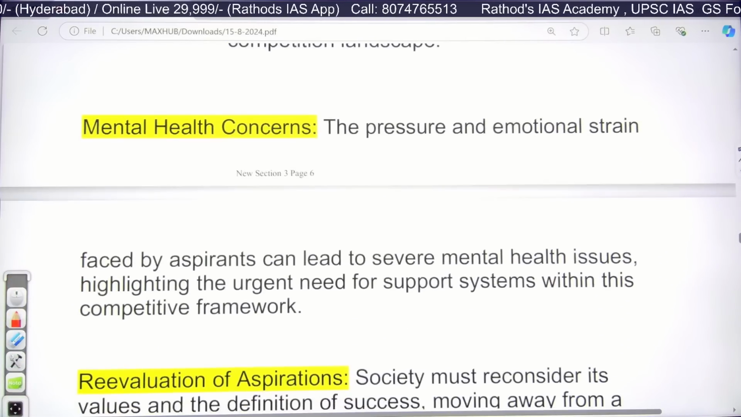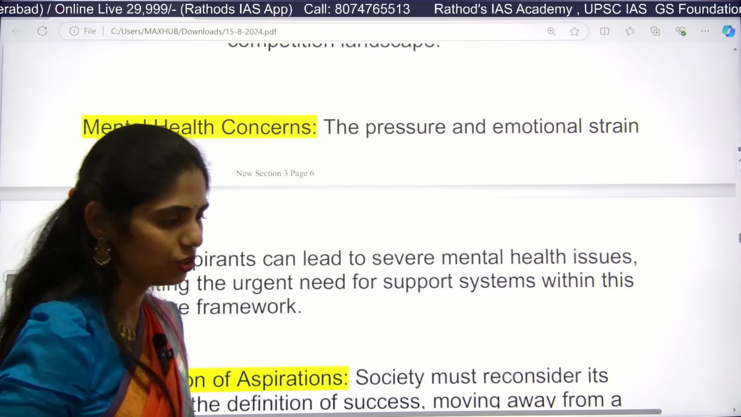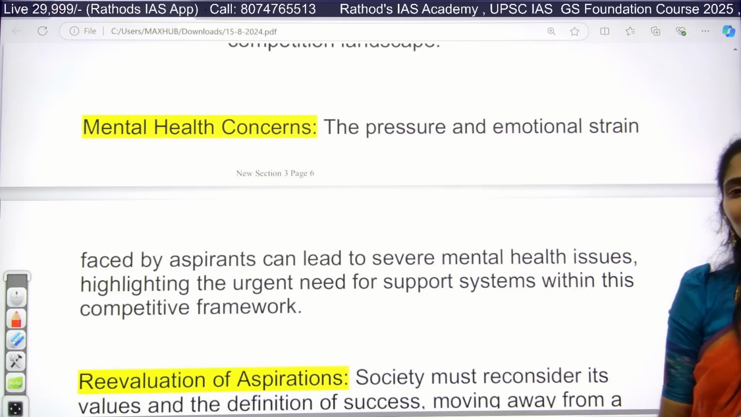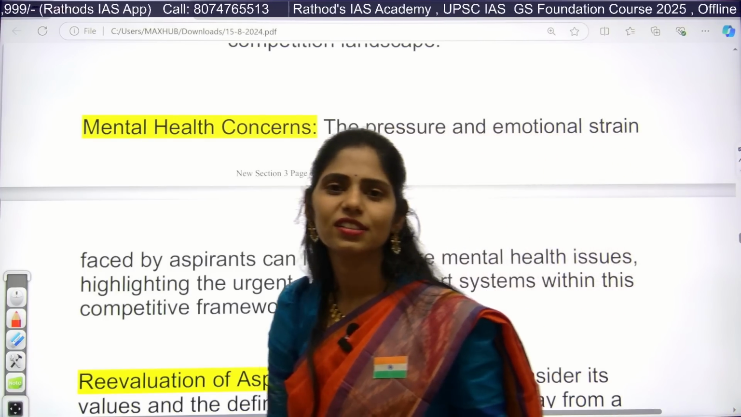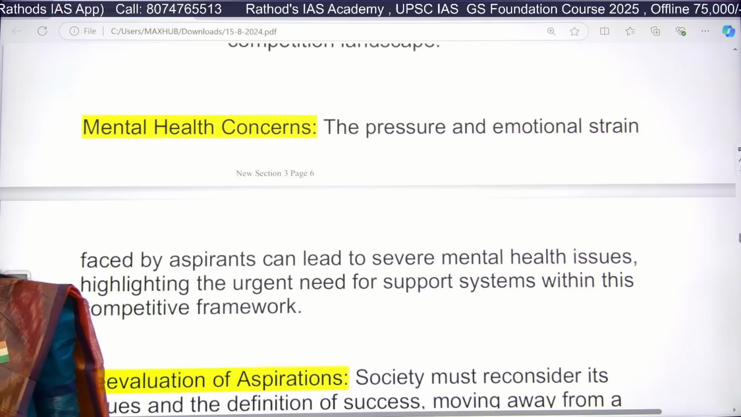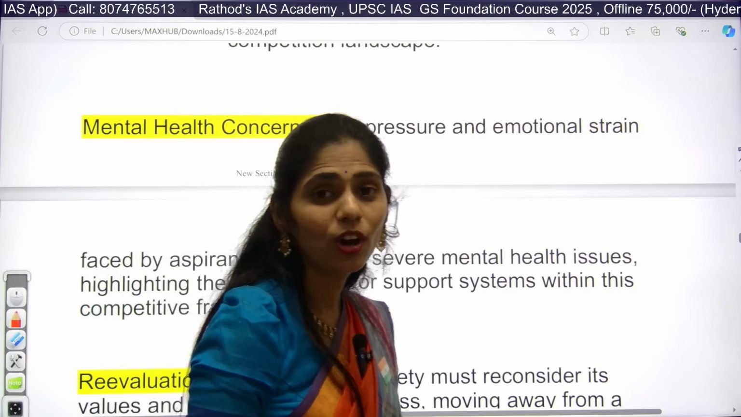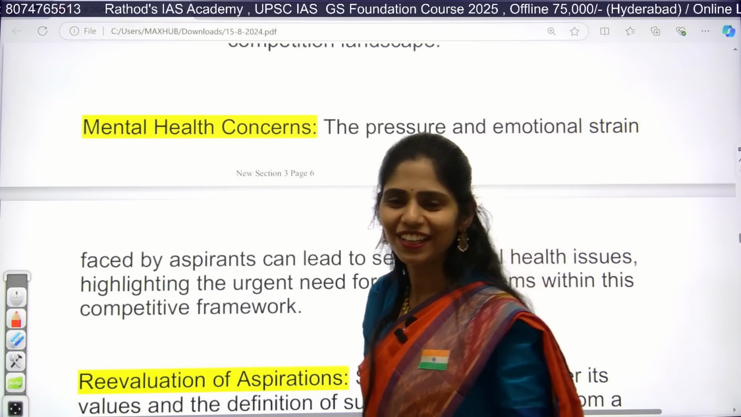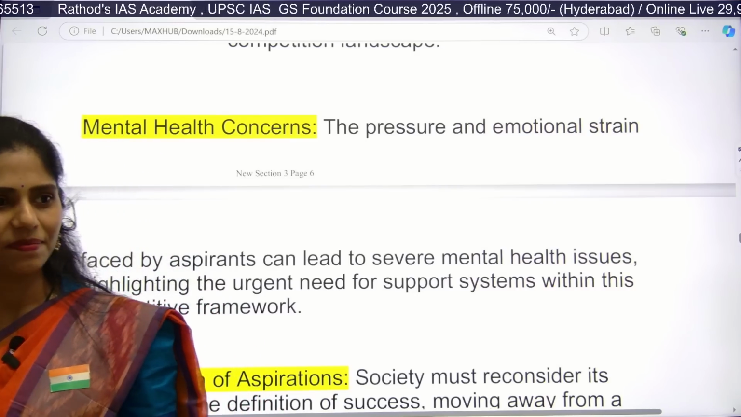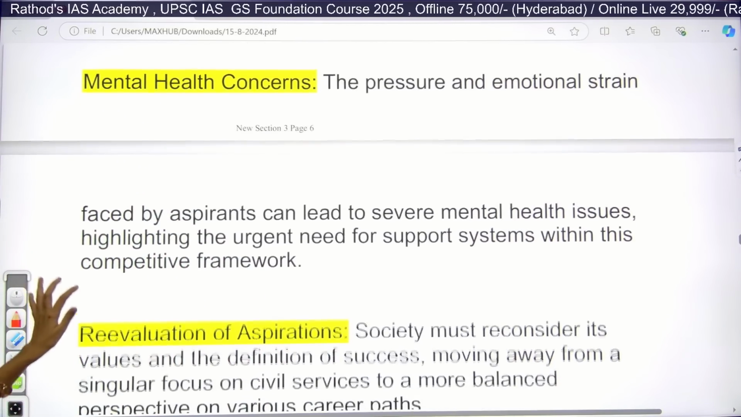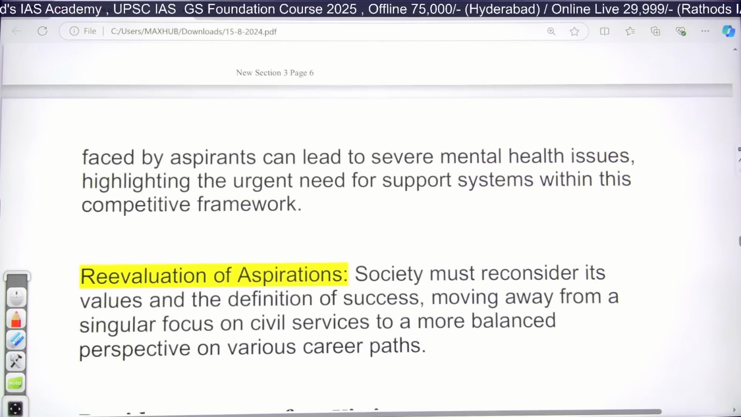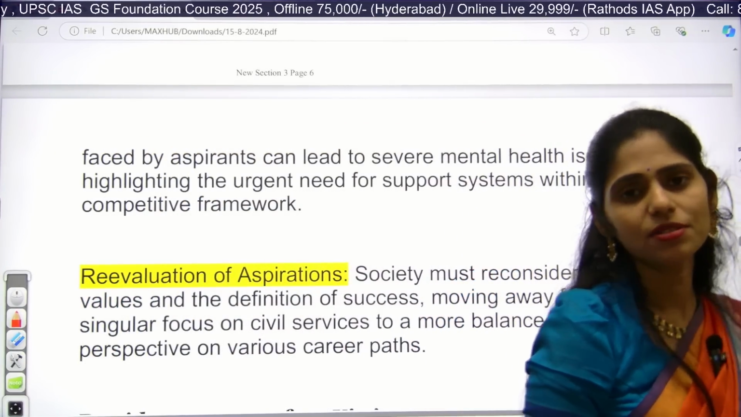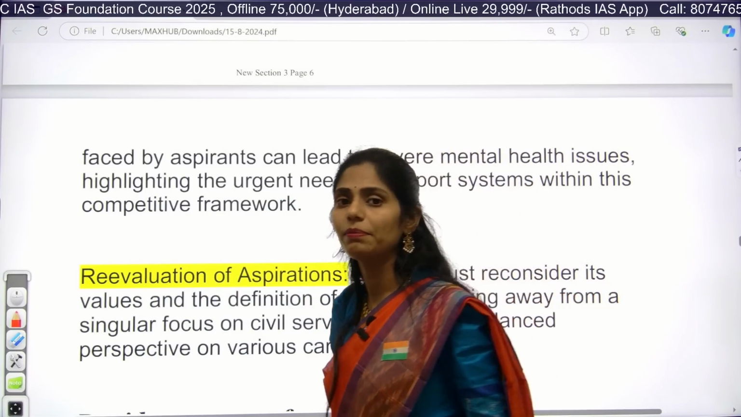And next, whenever students start preparing for UPSC, if they don't clear it in at least 2 or 3 attempts, then what happens? Obviously, they will get mental health issues. But you guys, who are students of Rathods IS Academy, should clear this examination in not more than 2 attempts. If you're dedicated, I can give you clarity that you can clear it in the first attempt itself. So you should not get any mental health issues. Whenever you get mental health issues, you need a support system, and that is a support system you might not get, even from your family.